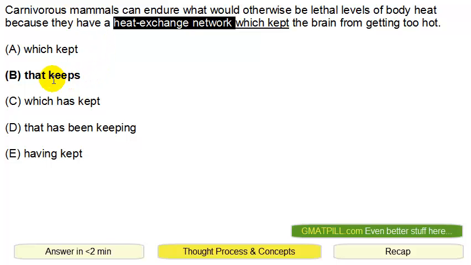So that's why B is the correct answer. All of these other answer choices, that has been keeping, having, these are all more complicated than it needs to be. B is really what we want.